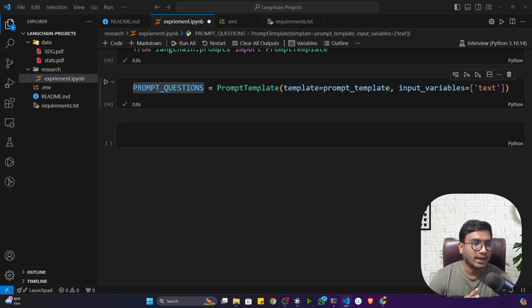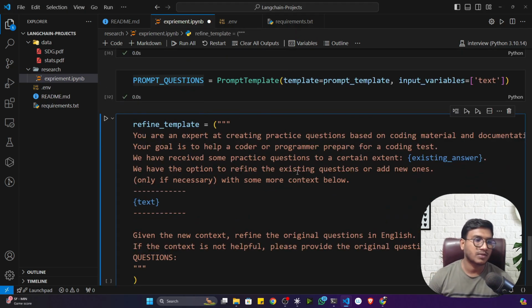We can do another very important technique here. If you're not doing it, it's completely fine, it will work. But I was going through some research articles, and I got to know people are using something called second layer verification. That means they are using a refined prompt template. So what is a refined prompt template? Let me show you. This is the prompt template I created again.